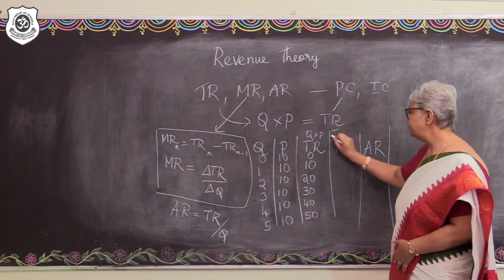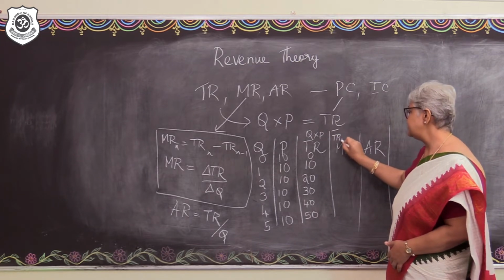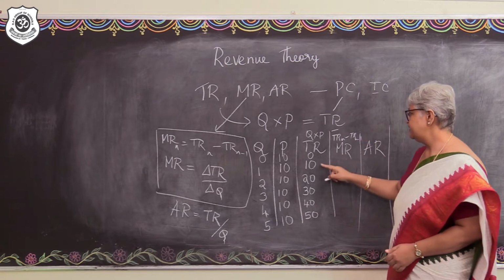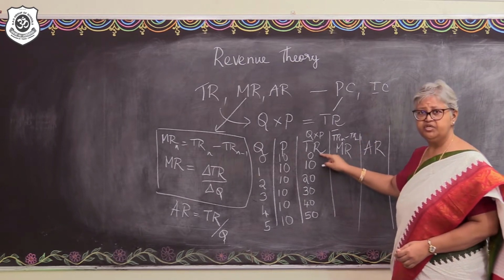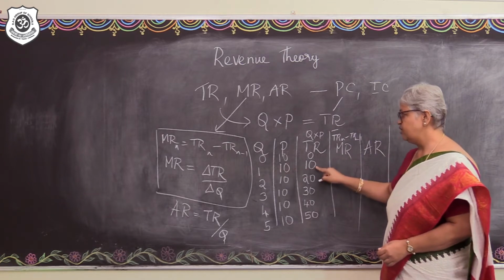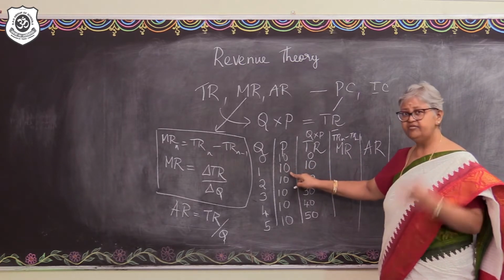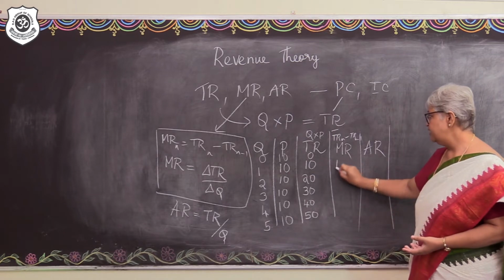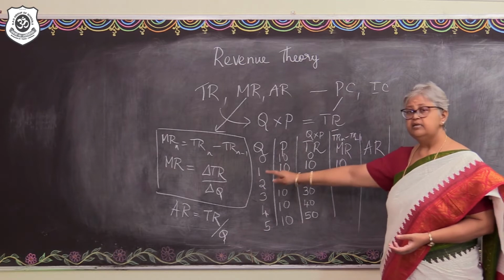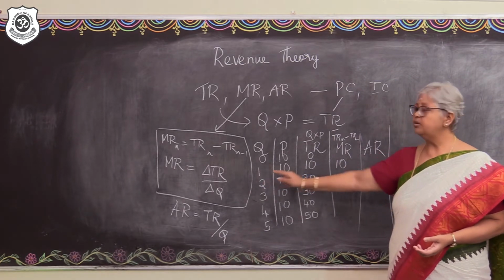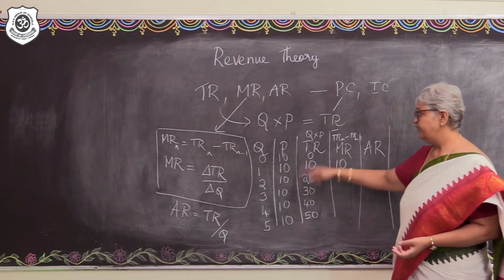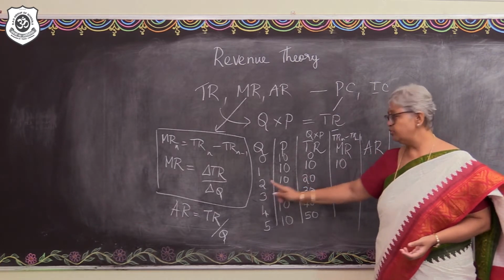So, marginal revenue, which can be understood as TRn minus TRn-1, is the difference in the total revenue. So, 10 minus 0, the first unit that is going to be sold, it is going to be sold at the rate of 10. So, the MR is also going to be 10. The first unit will be the last unit also. So, the TR in that case will be equal to the MR. And then the second unit of output is going to be sold.